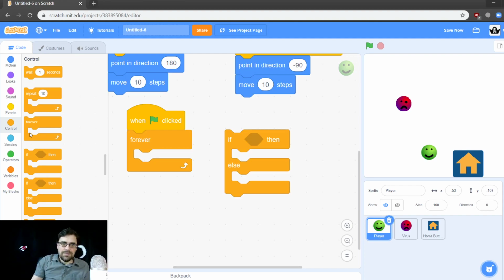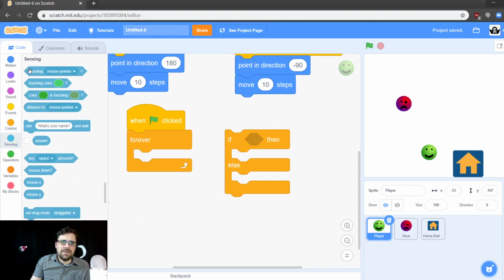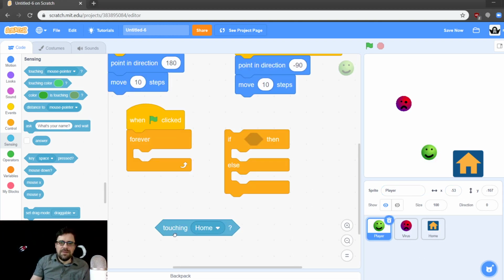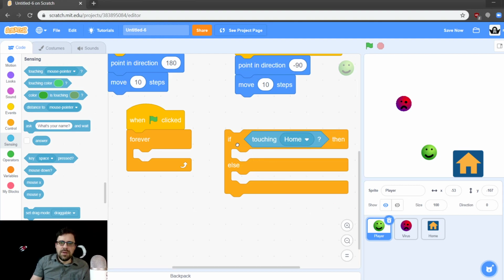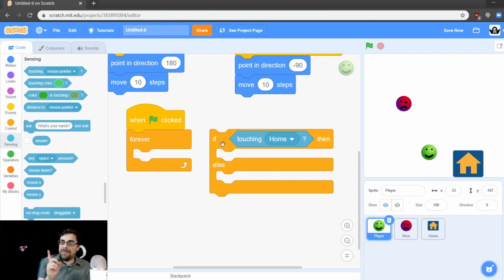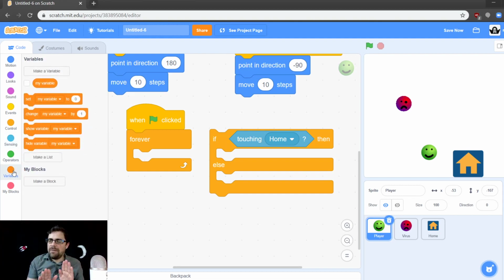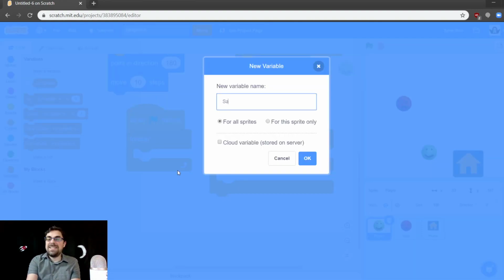Does that make sense? So let's grab our touching block. If touching mouse pointer, we'll change it to say home button. Let's rename home button just to home. Okay, so if touching home, then what we want to do is we're going to need to make a variable. I know we've used a lot of broadcasting, but this is for more advanced coders, so I want to show you how to do it. Okay. So we're going to make a variable, and we're going to call this variable safe.